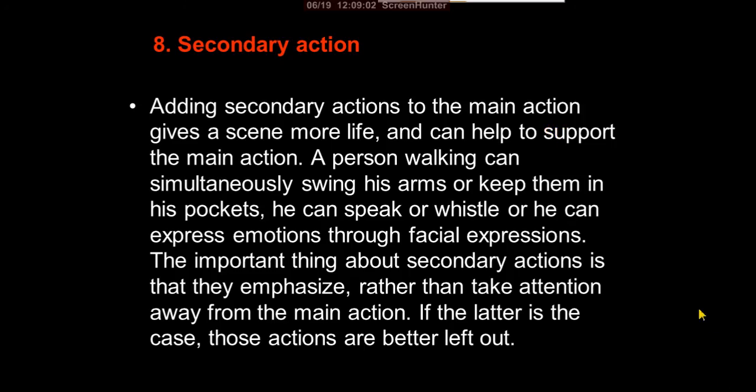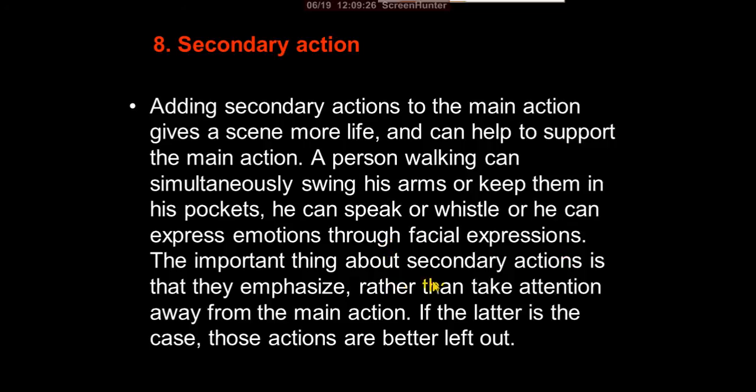Next is secondary action. Adding secondary actions to the main action gives a scene more life and can help to support the main action. A person walking can simultaneously swing his arms or keep them in his pockets. He can speak or whistle, or he can express emotions through facial expressions.